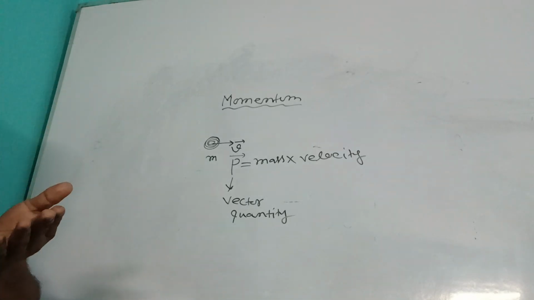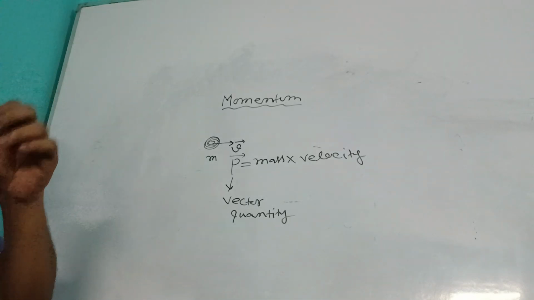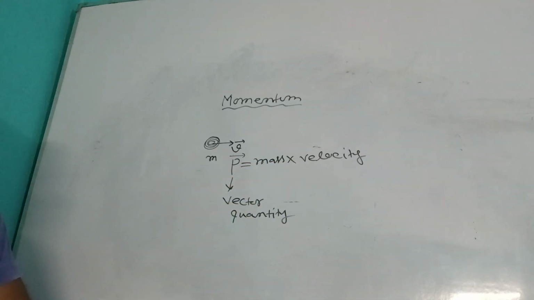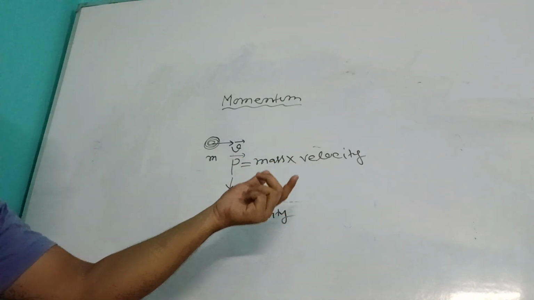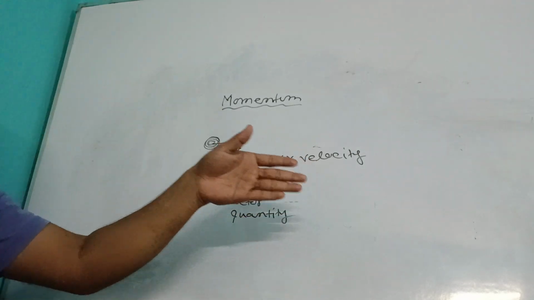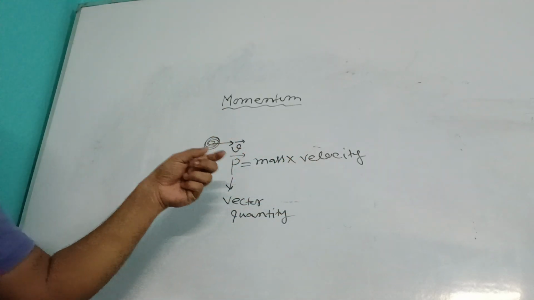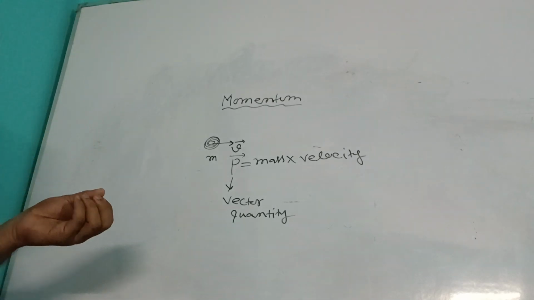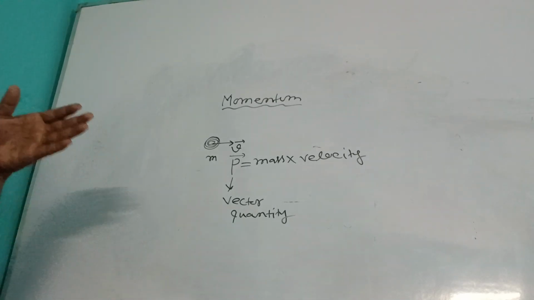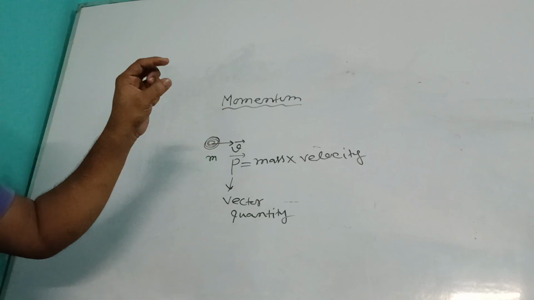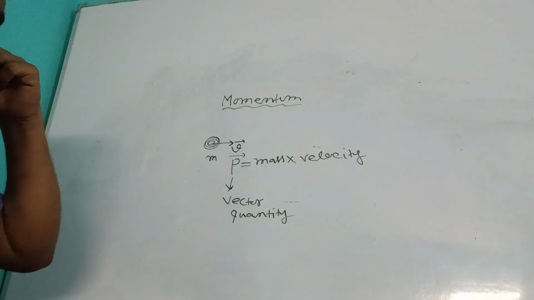Sometimes you have some confusion about the difference between speed and velocity. When some direction is associated with the speed, then we consider this as velocity. Means if the direction is given, then this is called velocity, the direction along with speed. So speed with direction is called velocity.